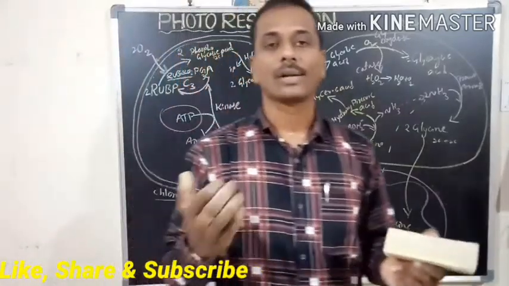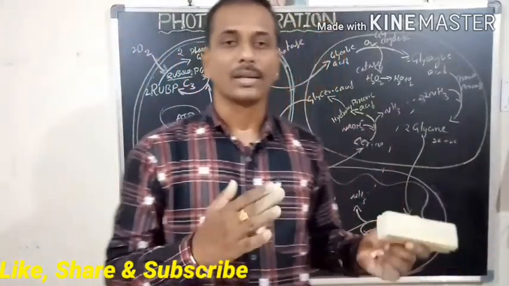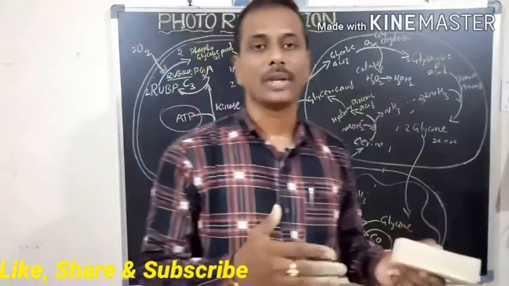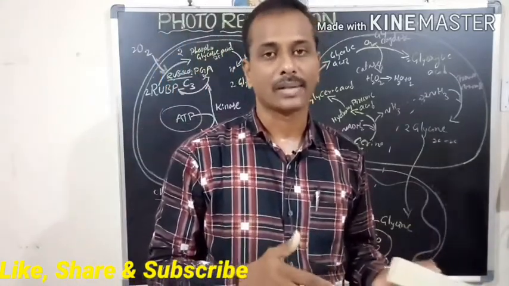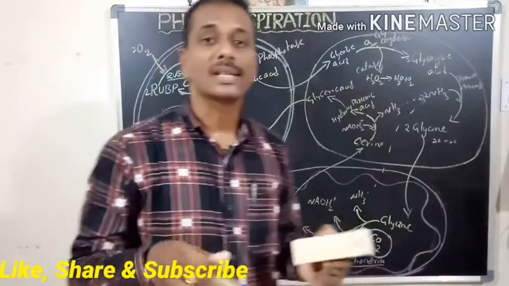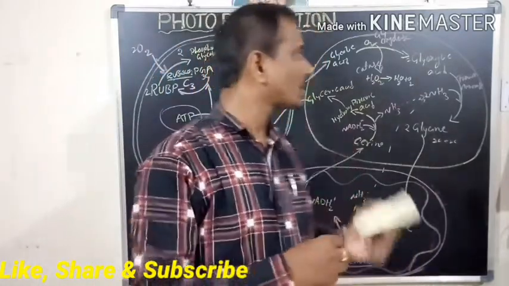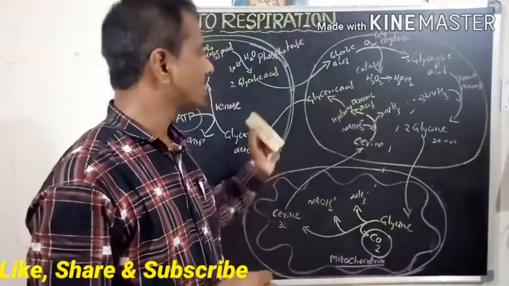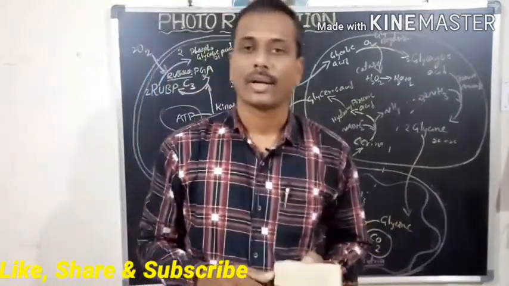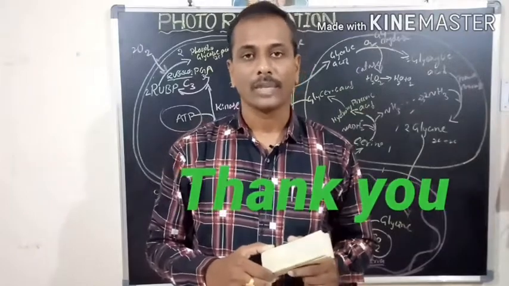A high level of oxygen inhibits the C3 cycle and the productivity of the plants, and it can also accelerate the photorespiration process. So this is about photorespiration, which is completed in the 3 cell organelles. Okay, thank you very much.